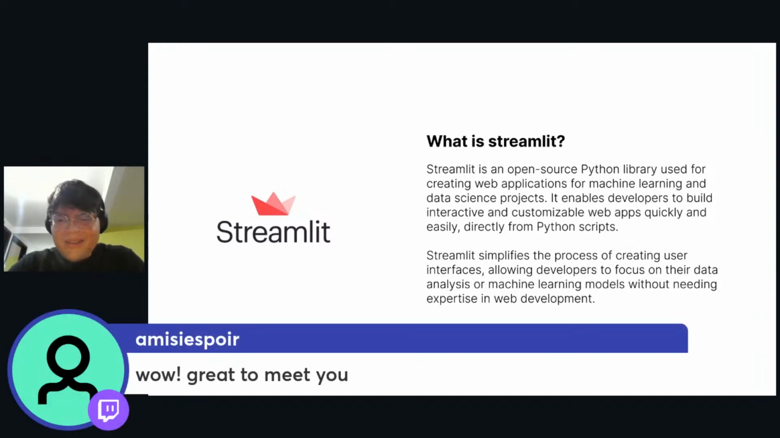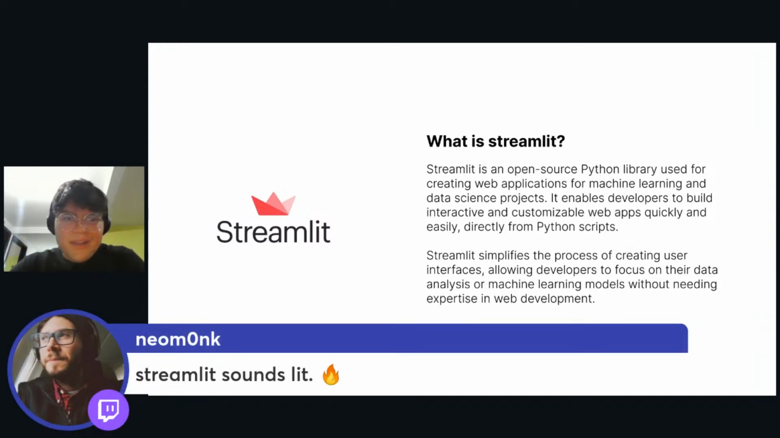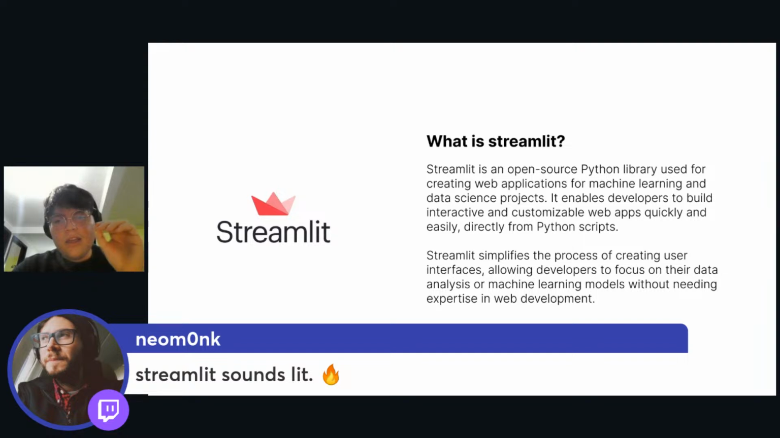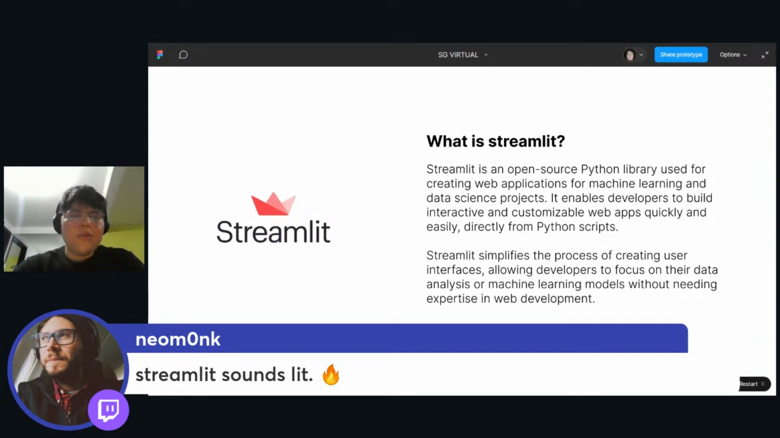Yeah, it sounds extremely lit. It is lit. Let me tell you, it is super lit. You're going to build a full web page without needing to write any HTML code or JavaScript or things like that. We're going to use full Python code. It simplifies the process of creating user interfaces, allowing developers to focus on their data analysis or machine learning models, without needing the expertise of web development.